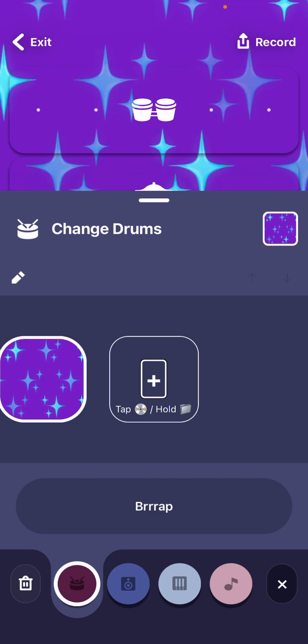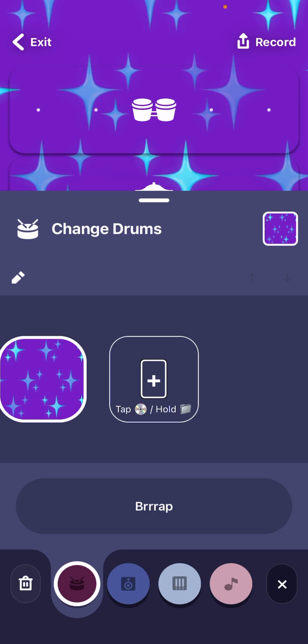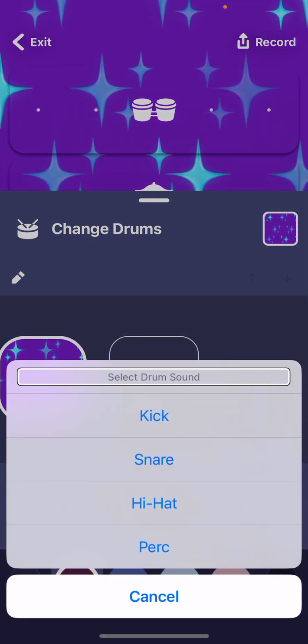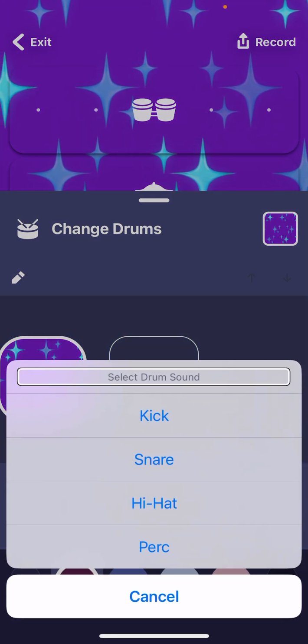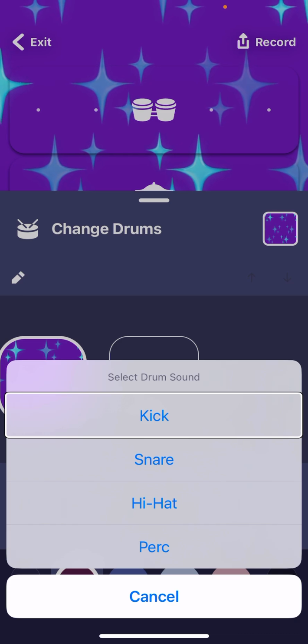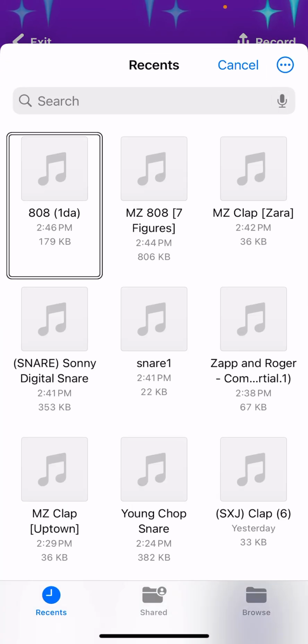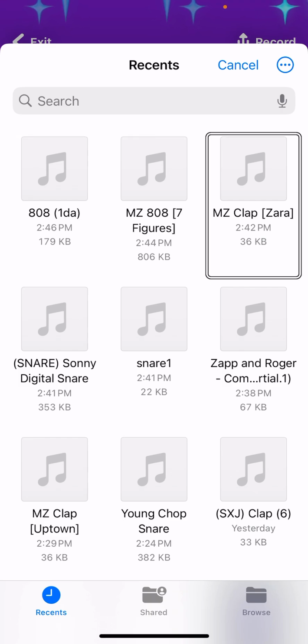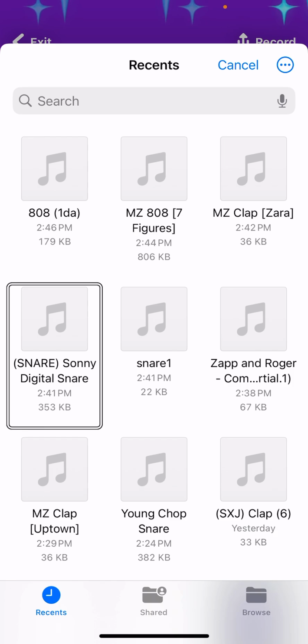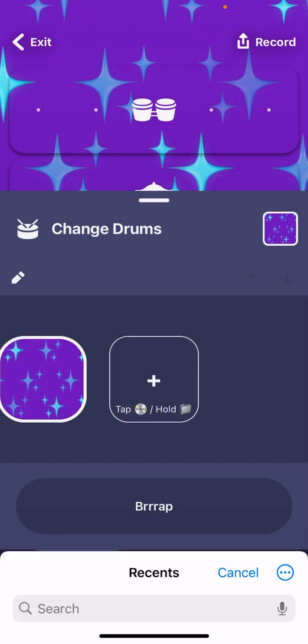What you're going to do, actually, is double tap and hold that plus button. Don't click it, just hold it. For the drums, it's going to say select drum sound. So what we're going to do is select the kick. Recents, 808, MZ 808, MZ clap, snare. And I guess we're just gonna select this snare 1.